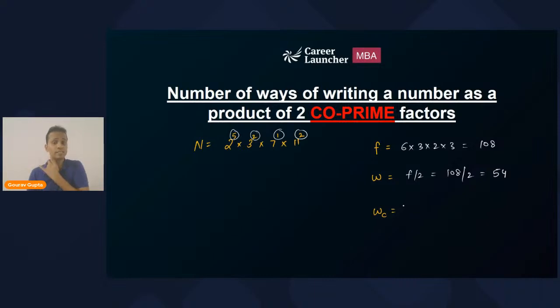The number of ways of writing this number as the product of two coprimes will be 2 raised to the power n minus 1, where small n is the number of prime factors. In this case, the prime factors are 2, 3, 7, and 11. So there are 4 prime factors. So 2 power 4 minus 1, which is 2 power 3, that is equal to 8. So 8 is the answer for the last one.